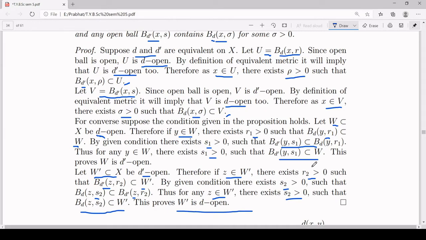So you have proved that if the condition of the proposition holds, then any set which is D open will be D dash open also, and any set which is D dash open will be D open also, and that proves that D and D dash, these two metrics, are equivalent.